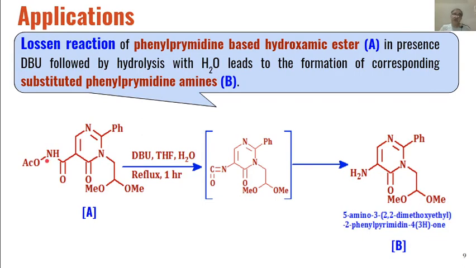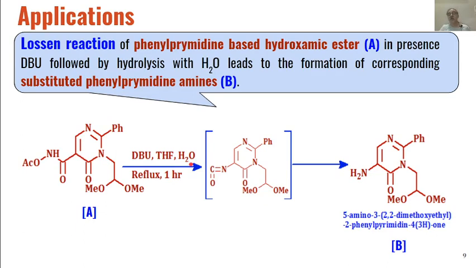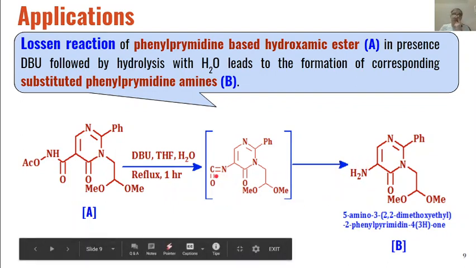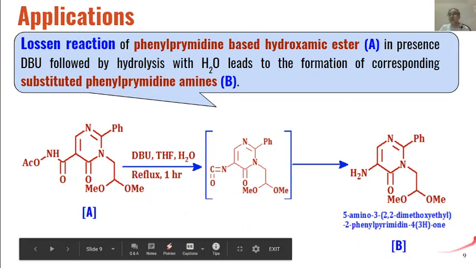So this will undergo Lossen rearrangement and isocyanates will be formed. We know that when isocyanates are hydrolyzed with water, then amines are formed as the product. So this is how these types of phenylpyrimidine hydroxamic esters are converted into phenylpyrimidine amines as the product.